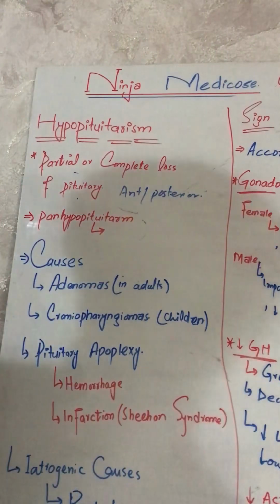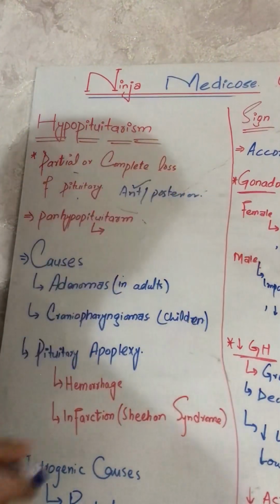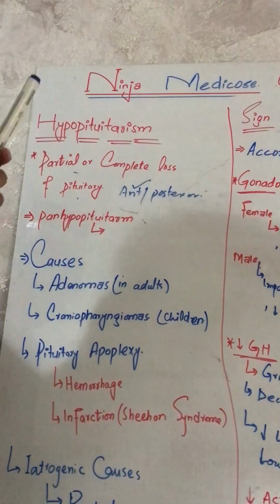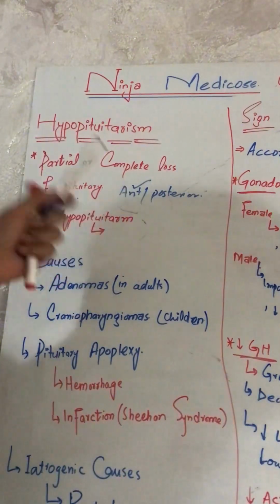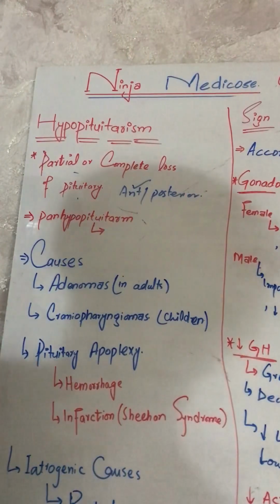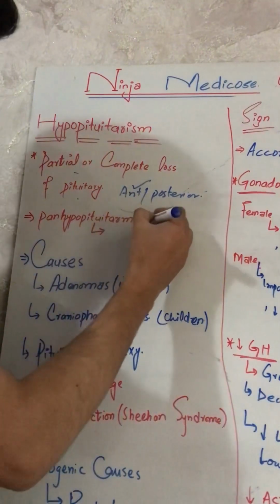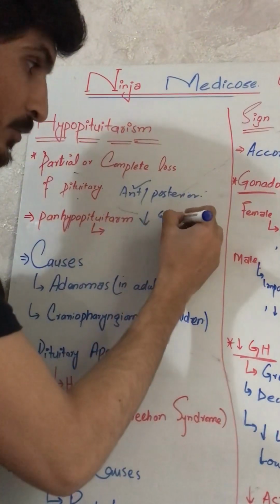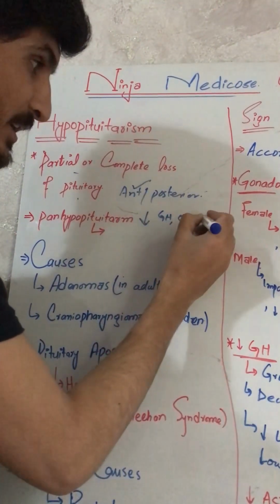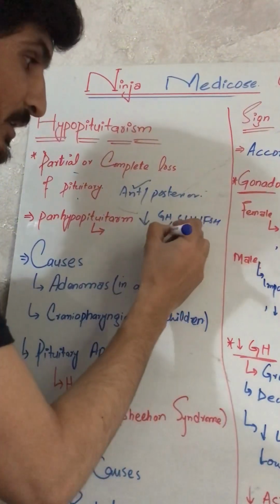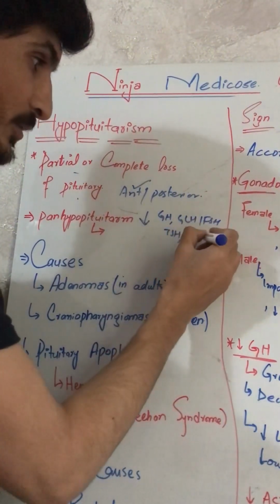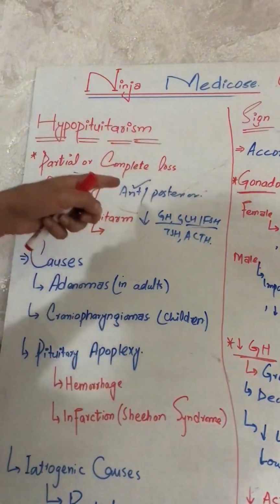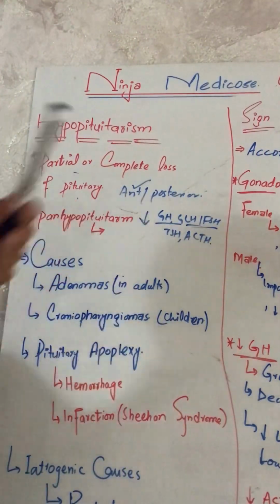So mainly we will discuss what happens in hypopituitarism to the anterior pituitary. There will be a decrease in the hormones secreted by the anterior pituitary, like growth hormone, gonadotropin, luteinizing hormone, follicle stimulating hormone, thyroid stimulating hormone, and adrenocorticotropic hormone. If any of these decreases, it is hypopituitarism of the anterior pituitary.